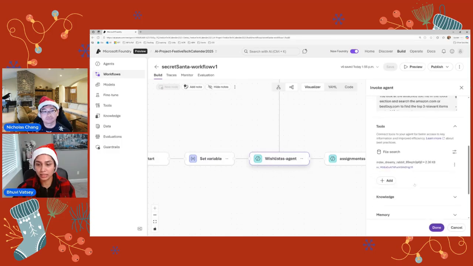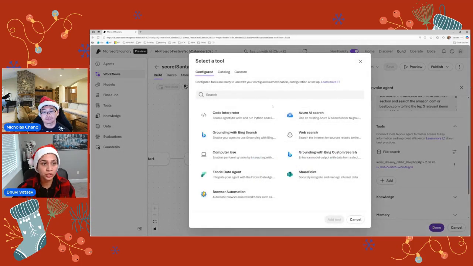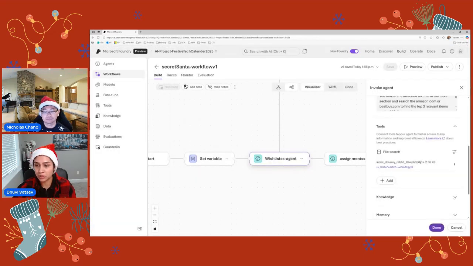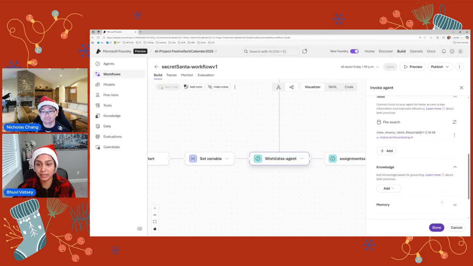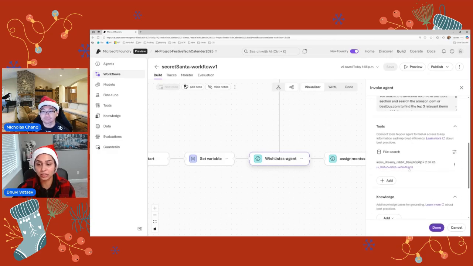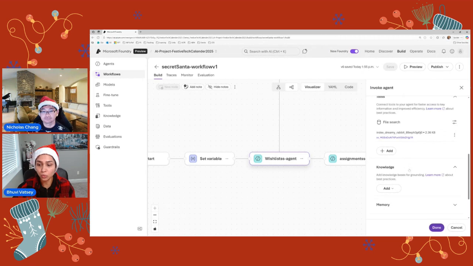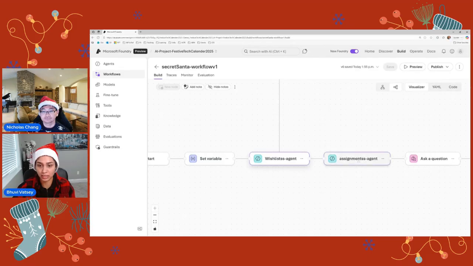Once it has done that, you could see how it would know who the people are. I'm providing it a tool. If you go to this add button, you will see a lot of ways you can add information. But for the purpose of supplying it that Excel file, I've already created that index from the .txt file. Once that is done, it's able to reason over that. And I will say done and move on to the assignment agent.